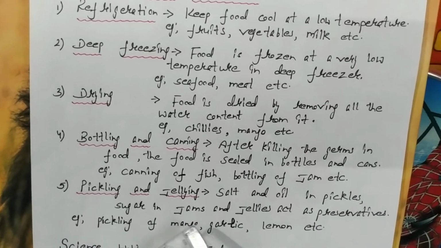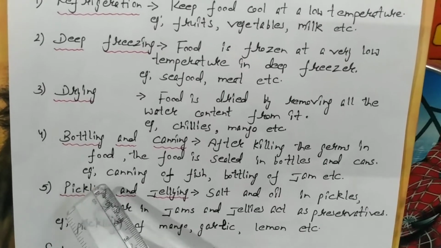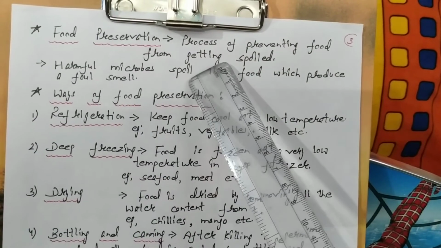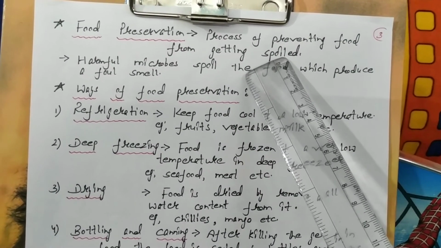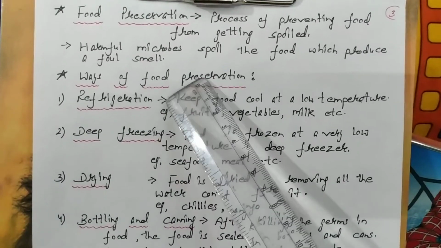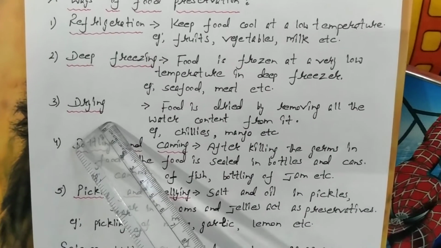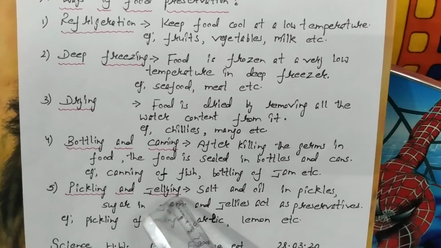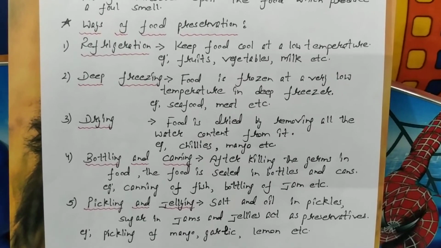So pickling of mango, garlic, lemon, all these are the examples of the food items preserved by this method. So I explained to you the process of food preservation, the process of preventing food from getting spoiled by the harmful microbes. And the ways of food preservation, that is refrigeration, deep freezing, drying, bottling, canning, pickling, gelling. So children, these are the methods or different ways of food preservation.